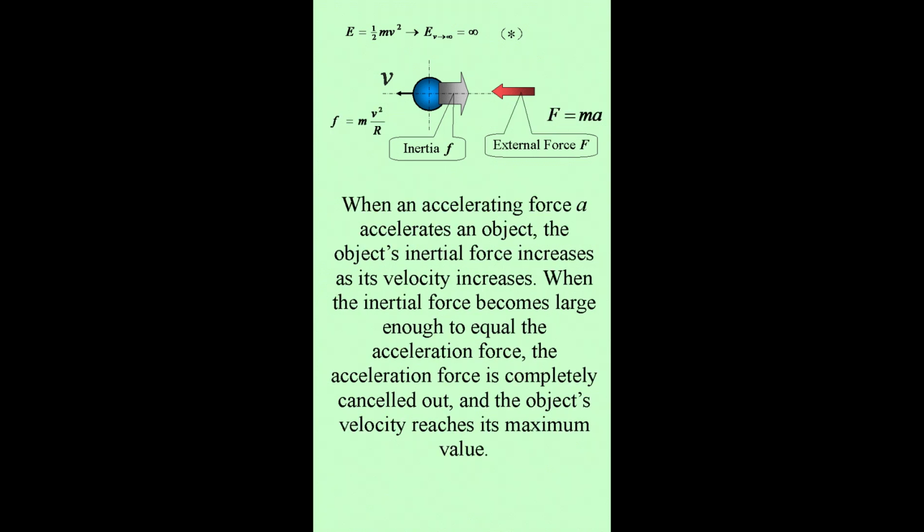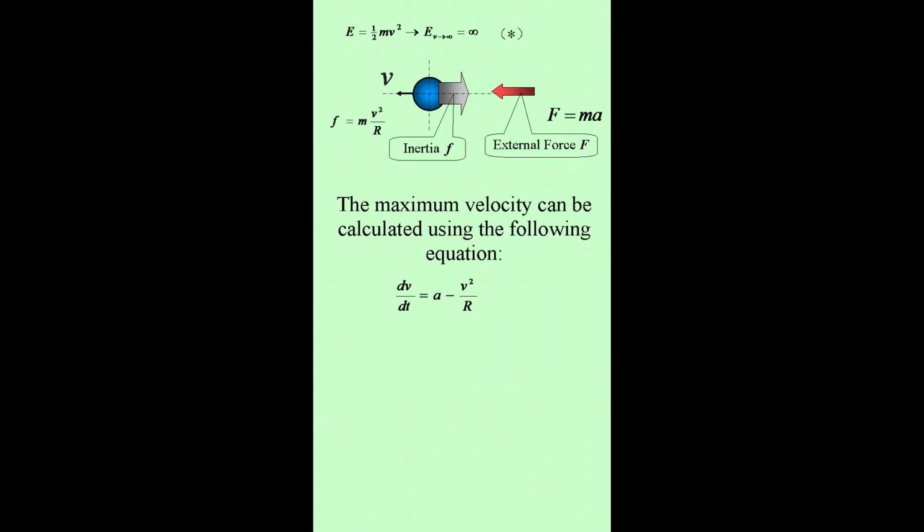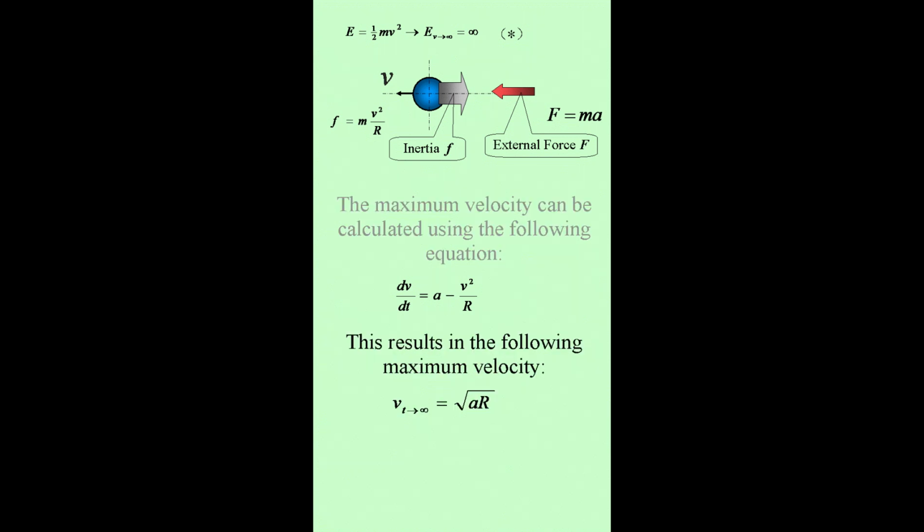When an accelerating force accelerates an object, the object's inertial force increases as its velocity increases. When the inertial force becomes large enough to equal the acceleration force, the acceleration force is completely cancelled out, and the object's velocity reaches its maximum value. The maximum velocity can be calculated using the following equation. This results in the following maximum velocity.